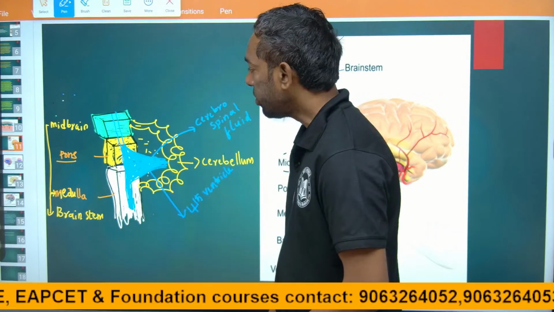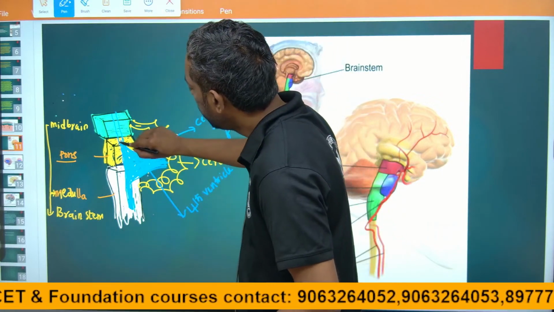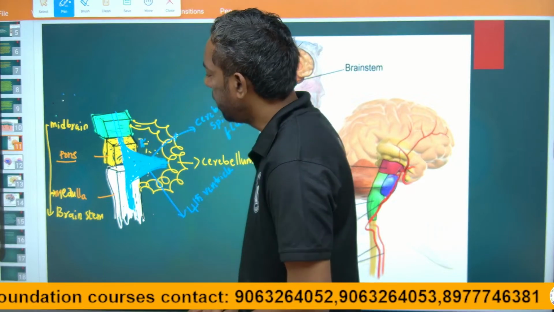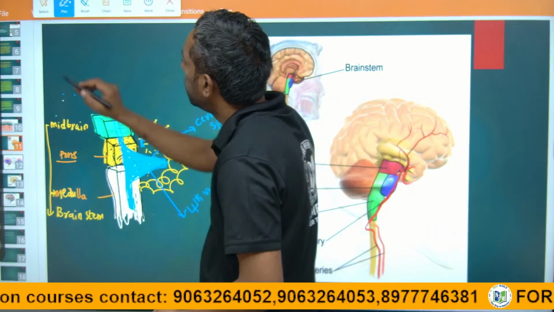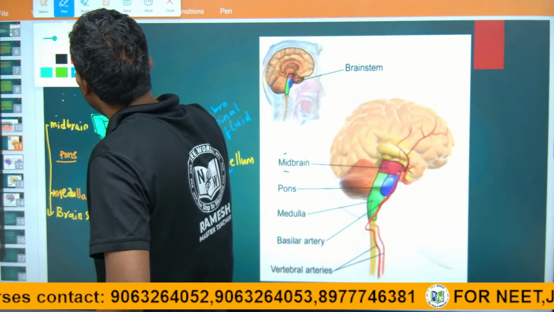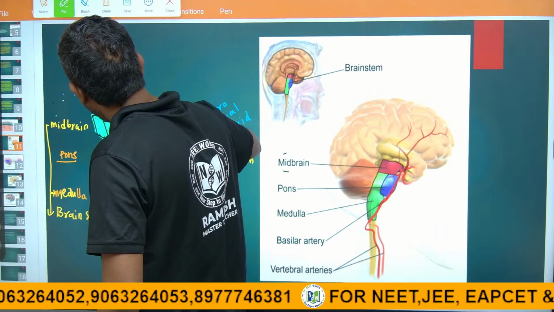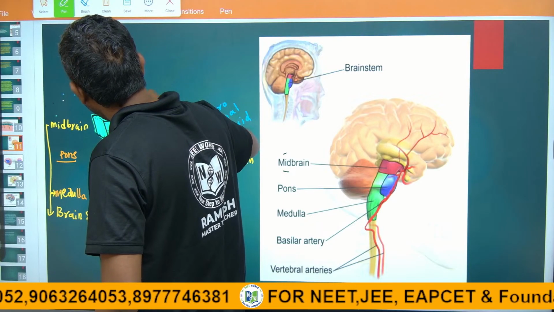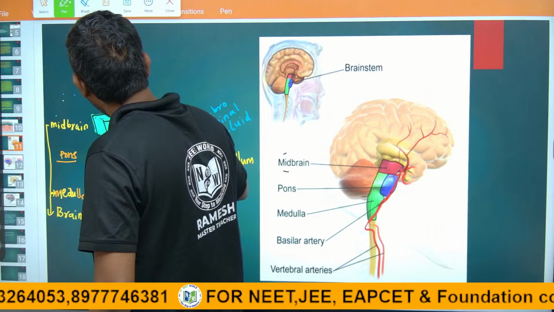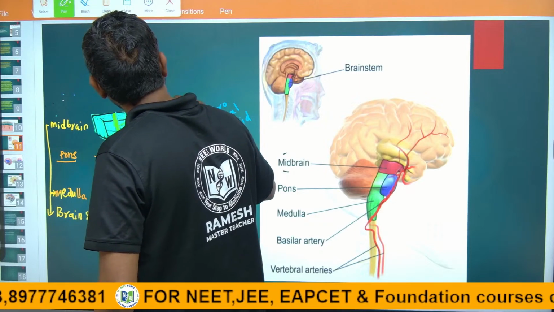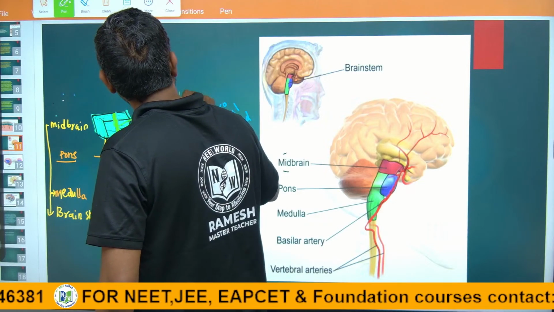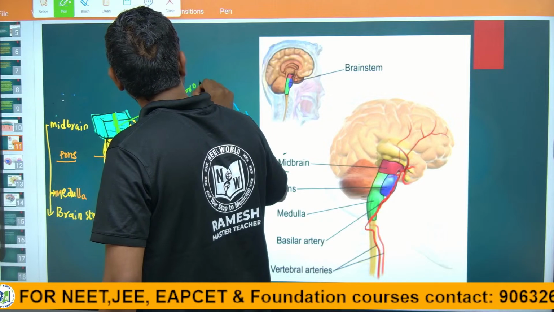There is a tube which enters into the midbrain, we can call it the cerebral aqueduct. The fluid enters into the midbrain through this duct, the cerebral aqueduct.